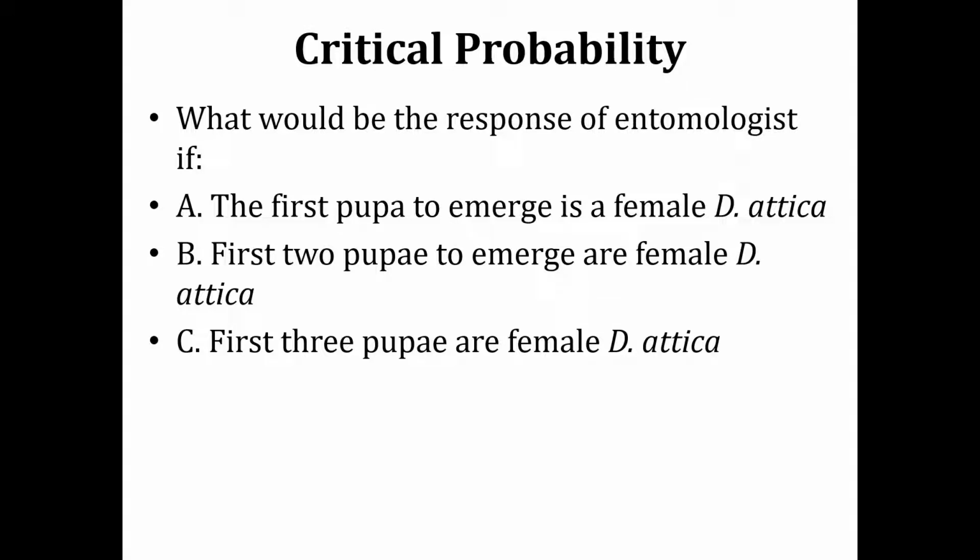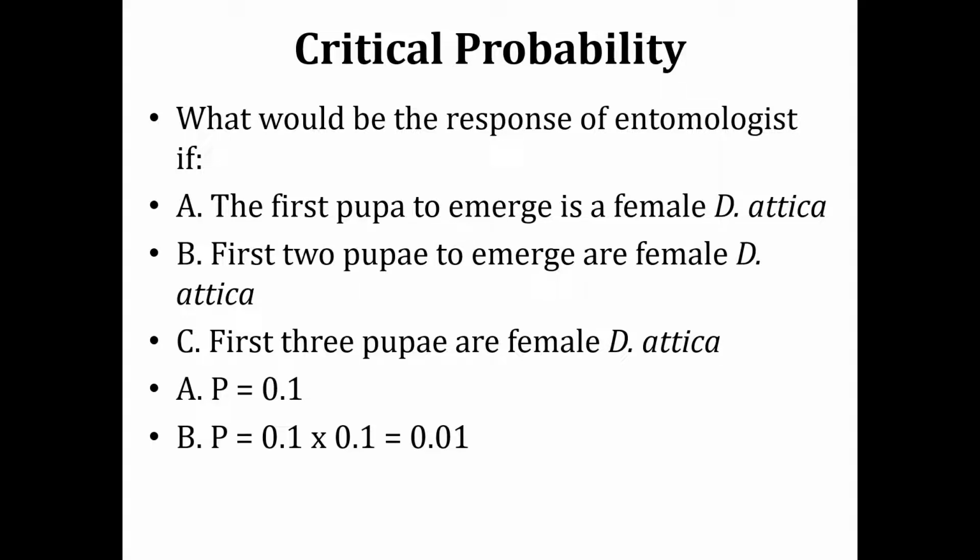Now, this is the point of concern. Why? Because for that purpose, we need to talk about their probabilities. The probability for the first case is 0.1. As we discussed in the compound probability, the probability of a female Dixella attica is 0.5 for female multiplied by 0.2 for Dixella attica. So their compound probability is 0.1. So the probability in the first scenario is 0.1. Is this surprising? Not that surprising.